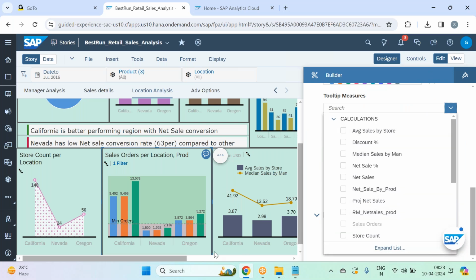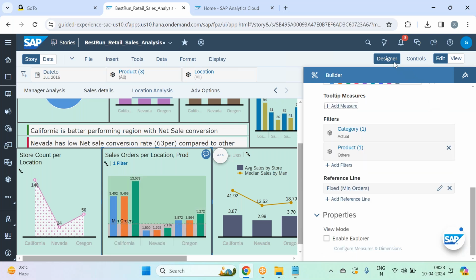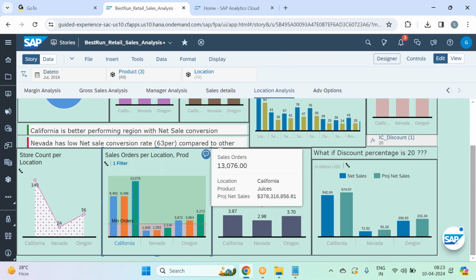Along with the sales orders, I would like to get projected net sales also. Add projected net sales as a tooltip measure. If I place my cursor, for these many sales orders, this is the projected net sales. Makes sense? It will be shown only in the pop-ups, tooltip measures.